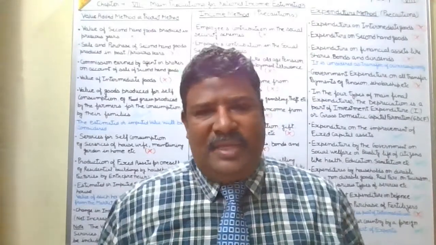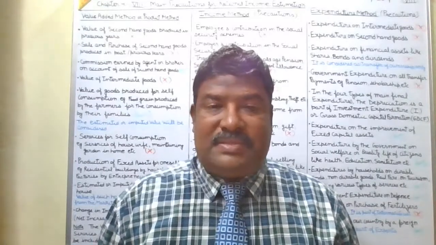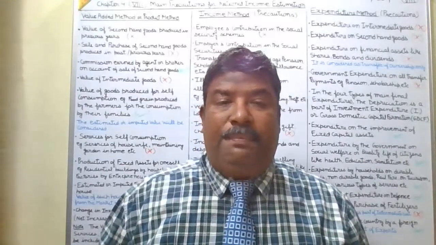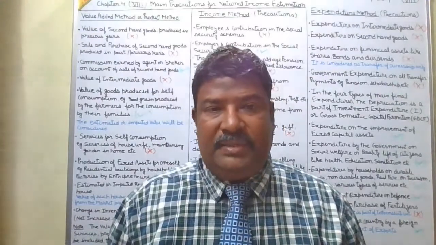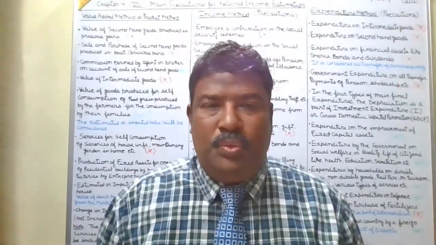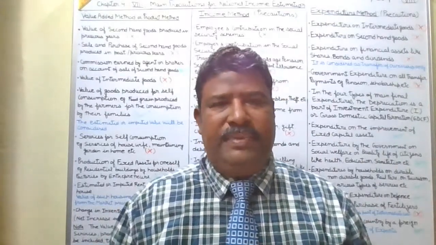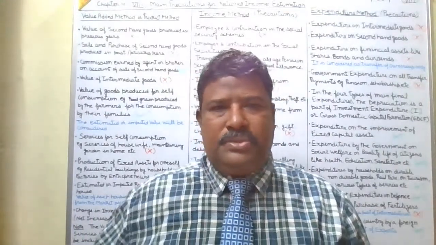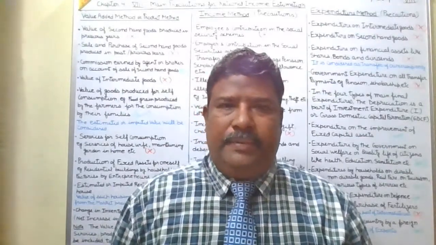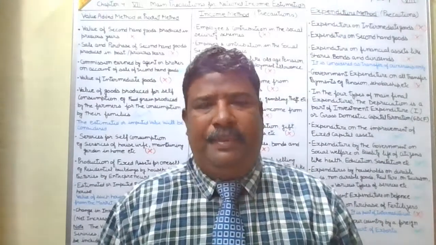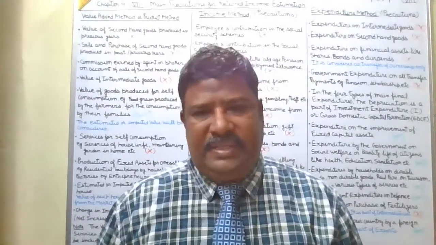Here in the expenditure method, we get the GDP. Always keep in mind that in the product method, number one, and in the expenditure method, number three, we get GDP, and from GDP we proceed to national income, that is NNPFC. In the expenditure method, we get the GDP by adding the four main types of expenditures.